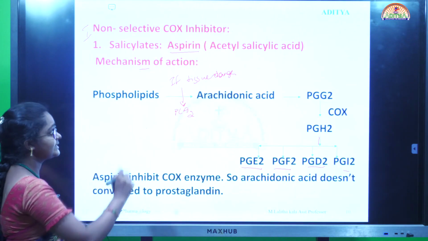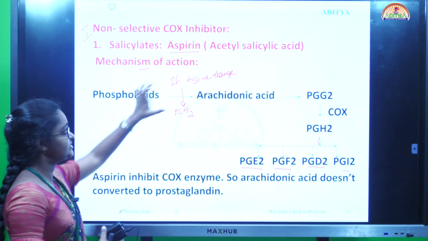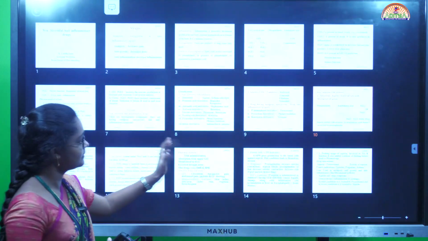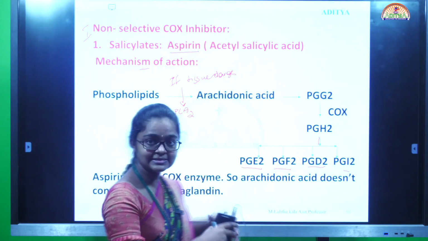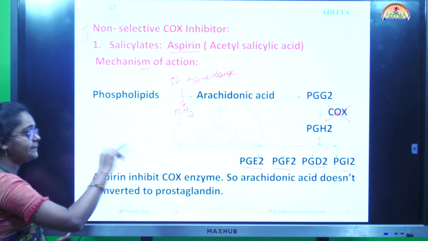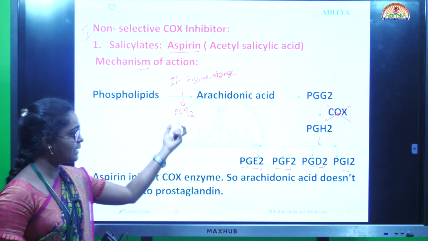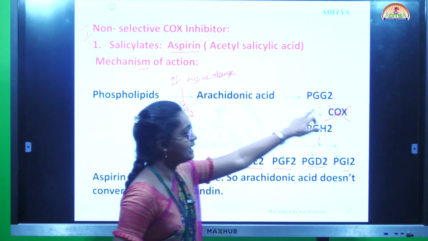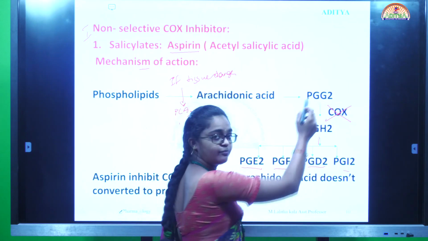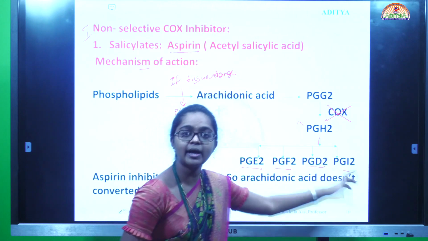Next, this is the normal mechanism. When tissue is damaged, prostaglandin is released. Here, aspirin binds and this COX mechanism is completely inhibited, so there is no conversion of prostaglandin G2 to H2 and no release of E2, F2, D2 and I2.